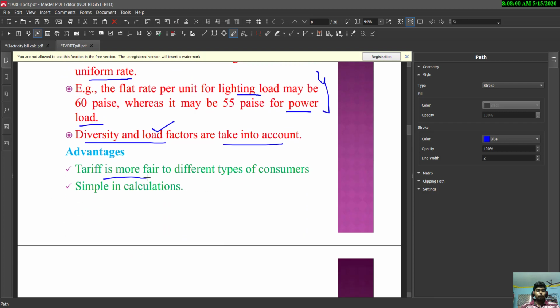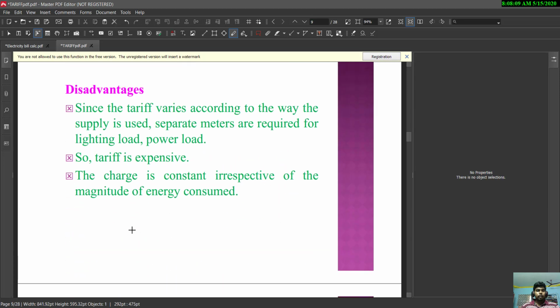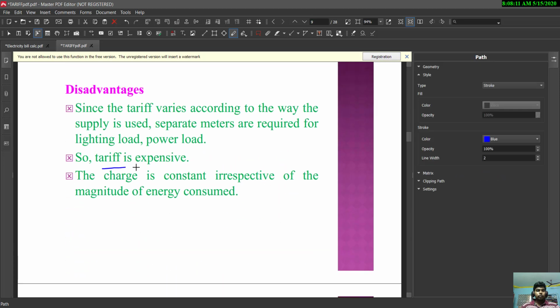Advantages: the tariff is more fair to different types of consumers, and it is simple in calculations. It has several disadvantages: the tariff is expensive, the charge is constant irrespective of the magnitude of energy consumed and the way the supply is used, and separate meters are required. That is, if the number of meters required increases, then the maintenance charges and the service charges will also increase in addition to the running cost.